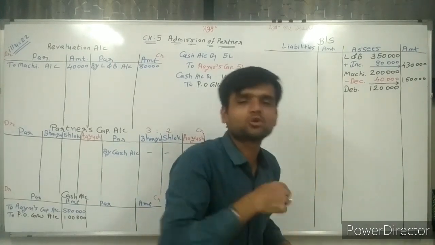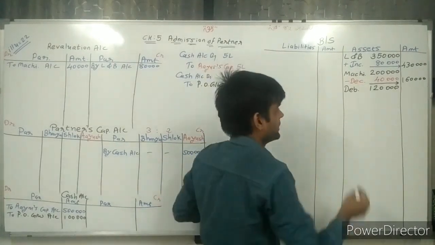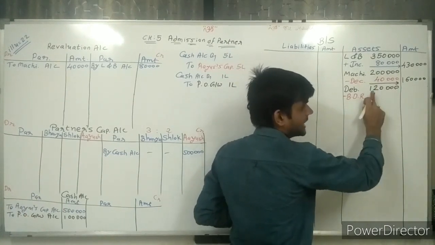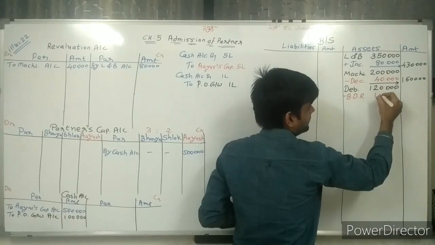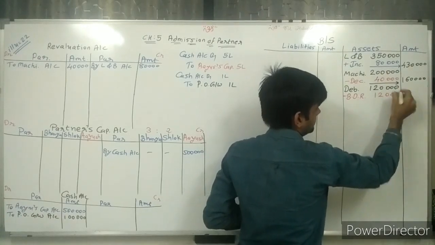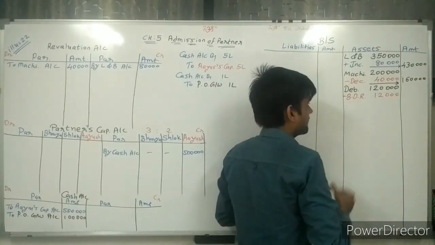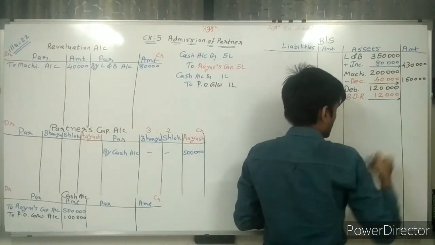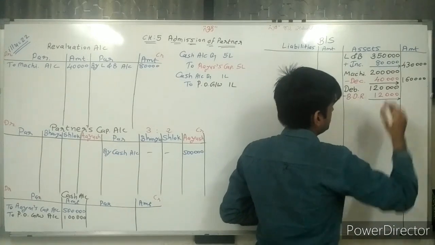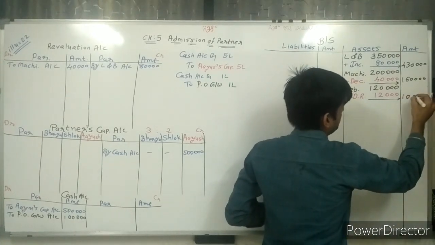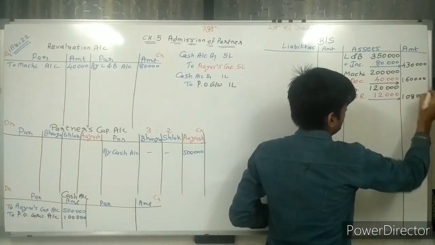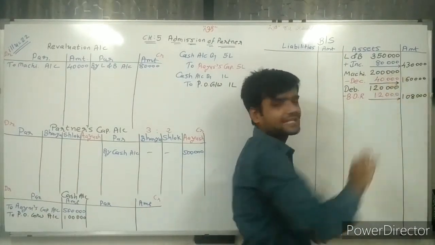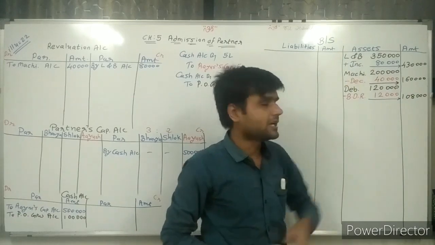On that, we need to keep bad debt reserve of 10%, so bad debt reserve 10% of this is 12,000 rupees. After deducting this value, the outer side is 1,08,000. From 20 deduct 12, 8,000, 1 lakh as it is. So 1,08,000 is my value.